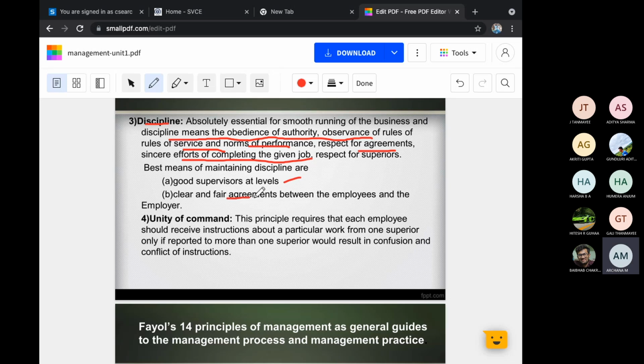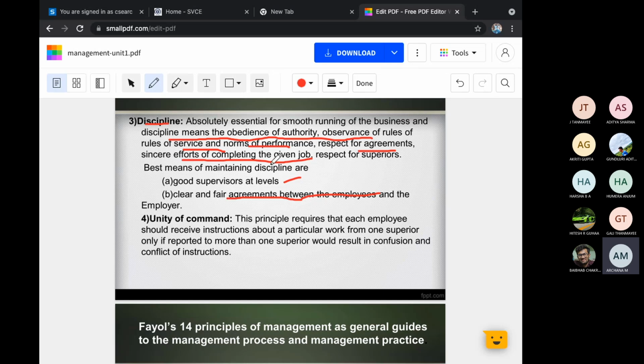Then clear and fair agreements between the employees and the employer. For an employee, a manager will be an employer or the person who gave you the work. So there should be clear agreements between you people and the main owner who is there in the company. That is, you give an agreement to do that project or that work in this much amount of time, you will write and give it. Or else you will join a company and give an agreement that you will work in this company for 2 years. After this agreement, you can leave the company. So all these should be there in the company to get a good output from that company.